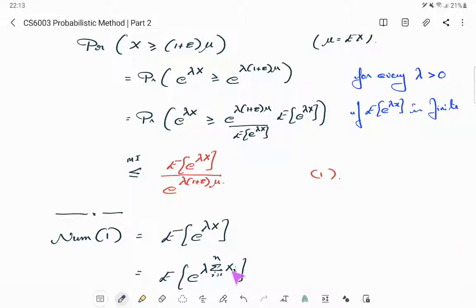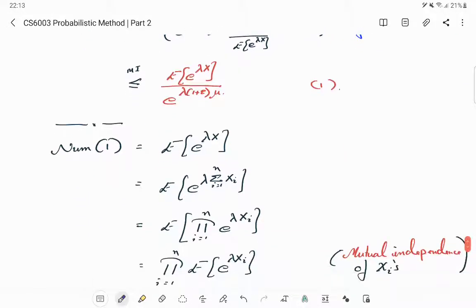Now x is a sum of indicator random variables. Now e to the sum decomposes as a product of e to the corresponding powers, right? So the sum in the exponent comes down as a product of these guys, and this is where we are going to use the mutual independence. Remember, the xi's were not just identical, they were also independent.